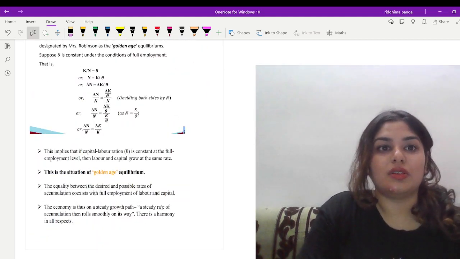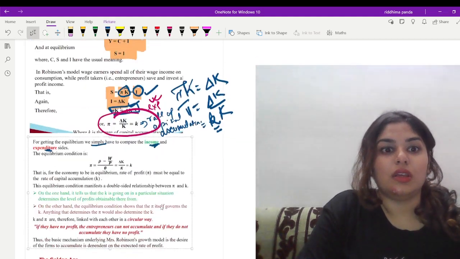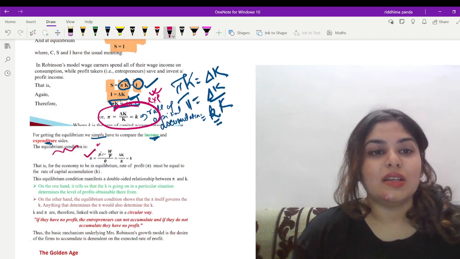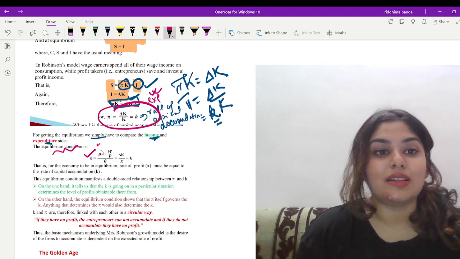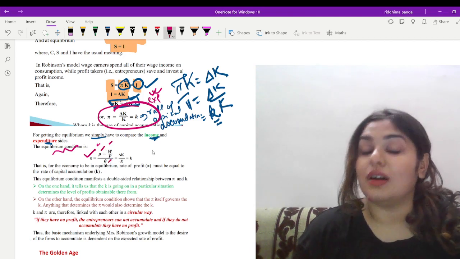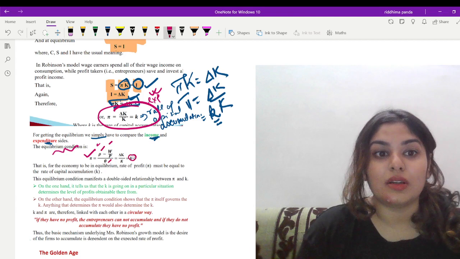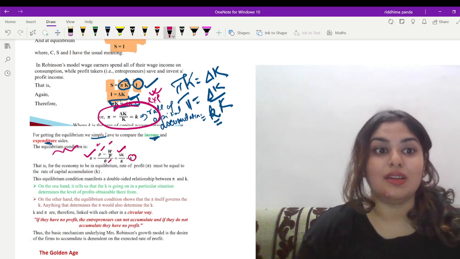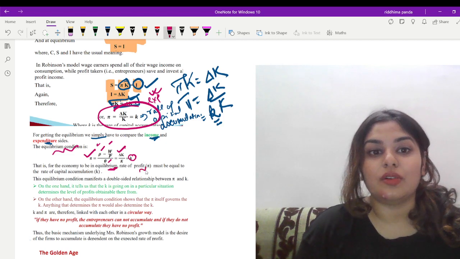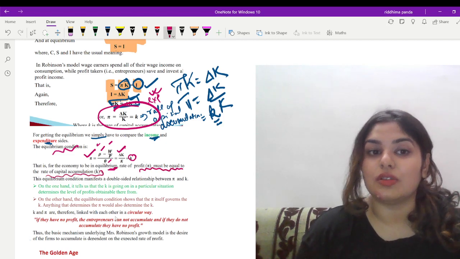So we are going to put these values in order to find out the equilibrium condition. The equilibrium condition is pi is equal to, from the income side, rho minus W by P by theta, is equal to, from the expenditure side, small k, that is your capital accumulation, right? So for the economy to be in equilibrium, the rate of profit must be equal to the rate of capital accumulation, that is small k.